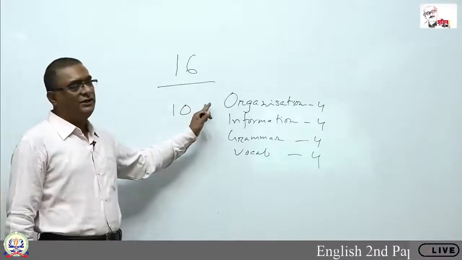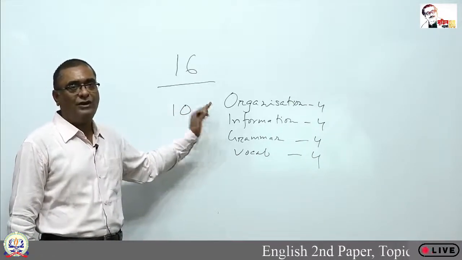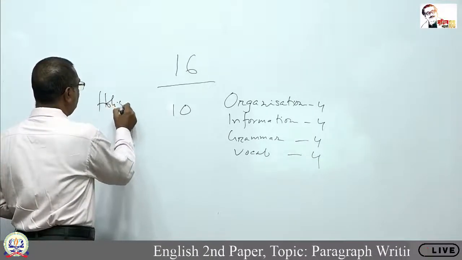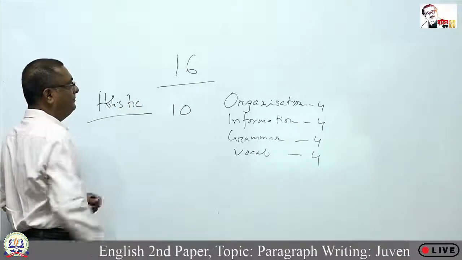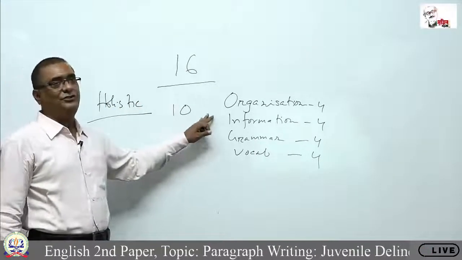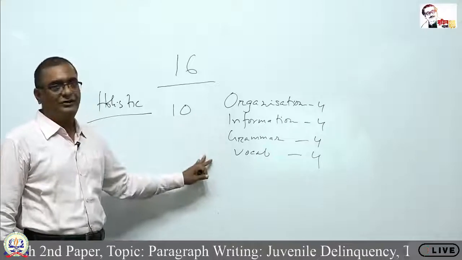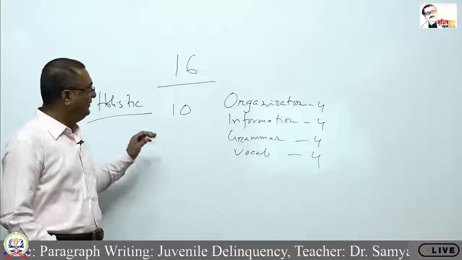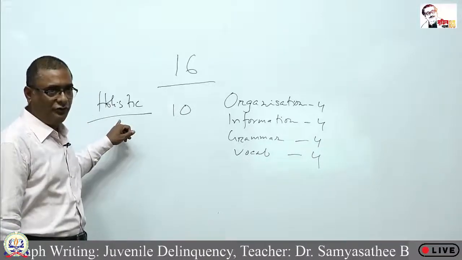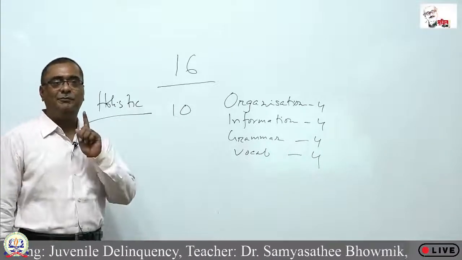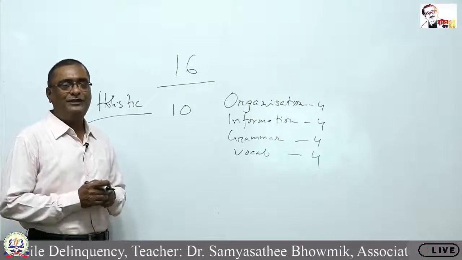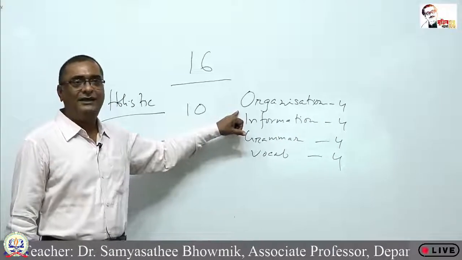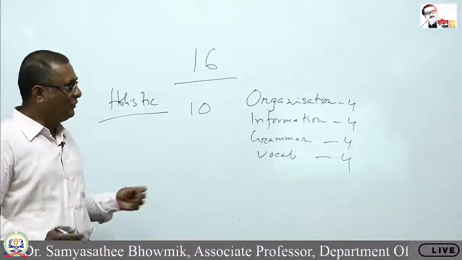So the theorists have talked about an alternative marking scheme, and that one is holistic. In the holistic marking scheme, they suggest that you don't need to divide into different indicators, you just give marks. But they still suggest that even if you follow the holistic marking scheme, there must be a banding scale. Both the holistic and the analytic marking schemes have a banding scale. So what is a banding scale?